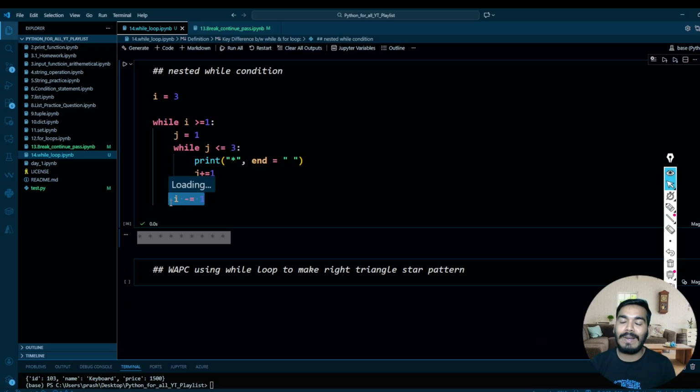I hope you have enjoyed and you have learned when to use a while loop. Now take some examples and try to code this, or whatever example I have done with the for loop, try to do it using the while loop.